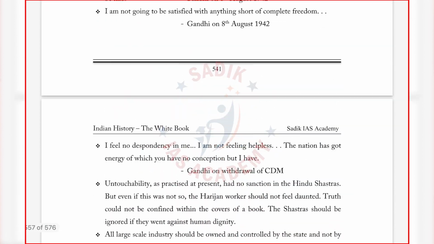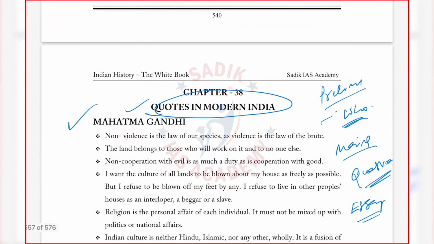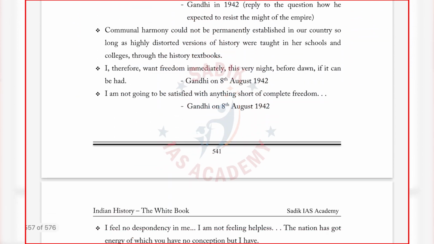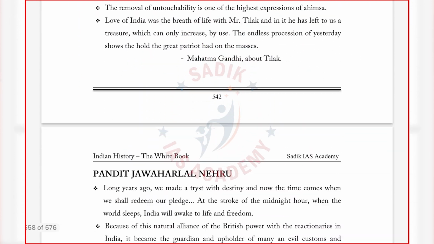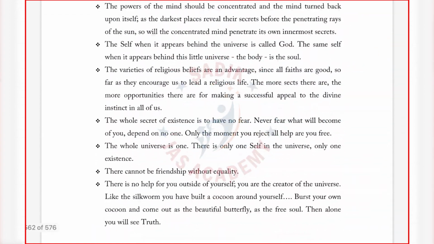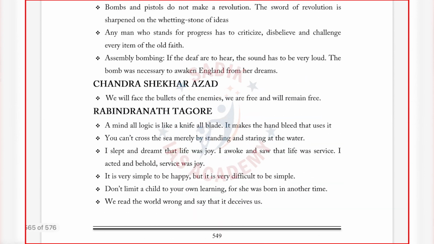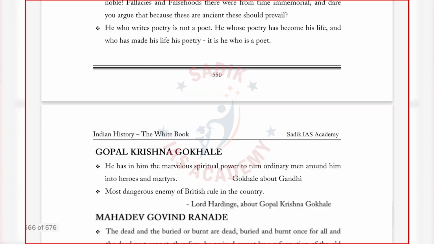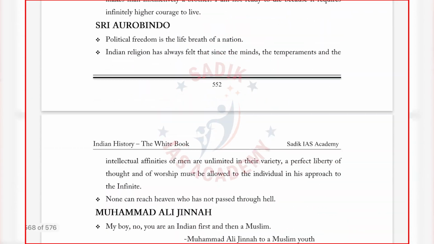For example, if you see Gandhi's quotes, non-violence is the law of our species, as violence is the law of the brute. This may be an essay topic as well. So you should know who has given the quote. Like this, a separate unit has been allotted for these quotes. This list goes on based on the individual personalities, and I have compiled them based on the individuals.